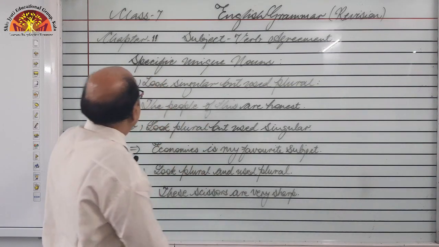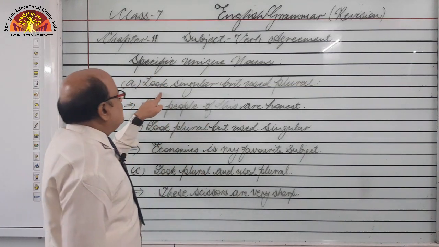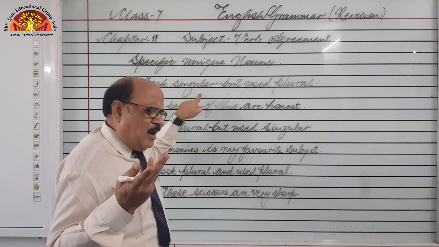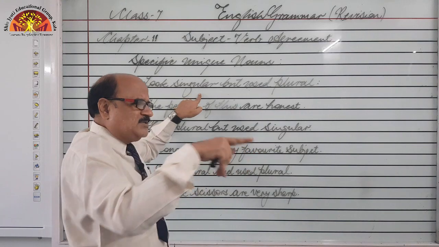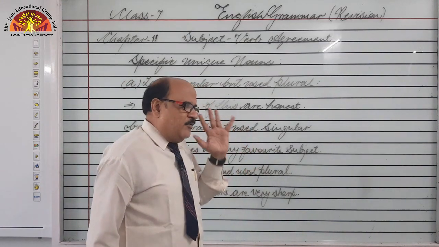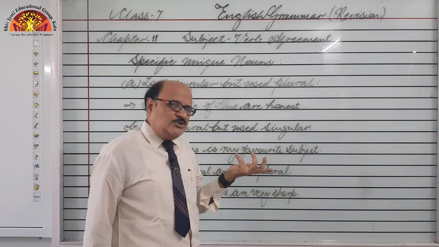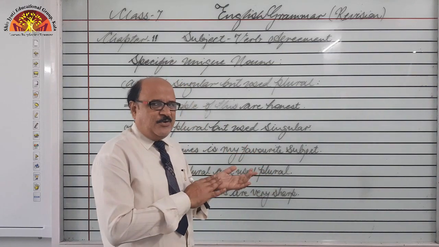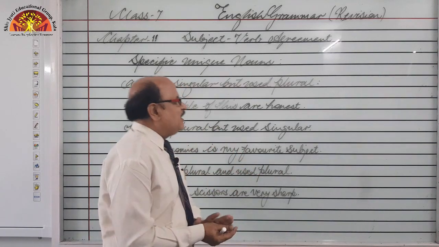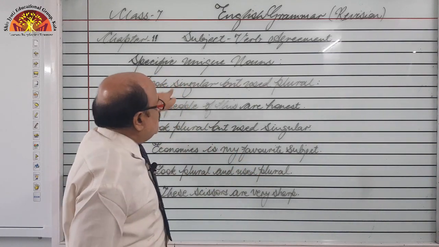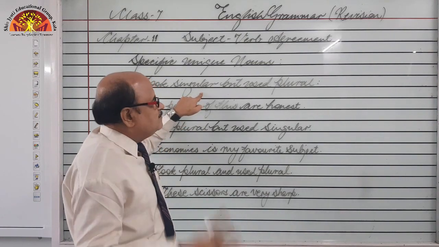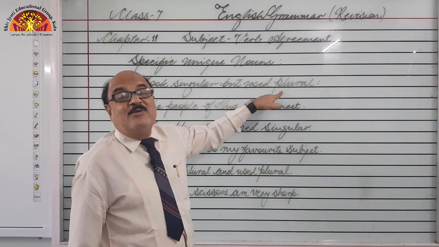Let's see. First situation. Some nouns look singular. What is the parameter? How to say that this noun is singular and this noun is plural? Generally, it so happens that the general concept is the nouns ending without any S or ES are treated as singular and the nouns ending with S or ES are treated as plural, right? So, we are talking about some nouns without S or ES, right? They have no S or ES, but they are used as plural.